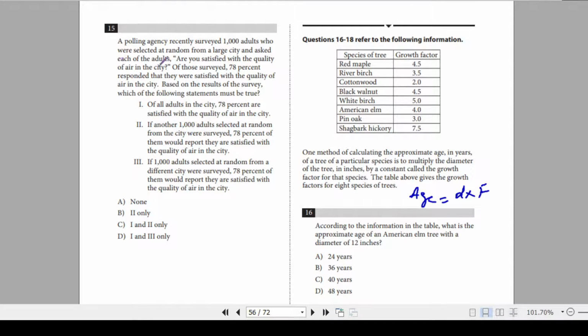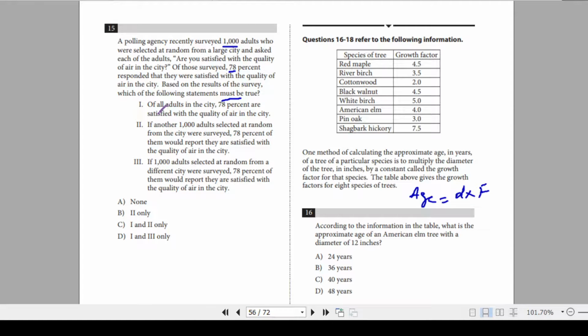Okay, a polling agency recently surveyed 1,000 adults who were selected at random from a large city and asked each of the adults, are you satisfied with the quality of air in the city? Of those surveyed, 78% responded that they were satisfied with the quality of air in the city. Based on the results of the survey, which of the following statements must be true? Must be true, not could be. So you surveyed some 1,000 adults and 78% said that they are satisfied.